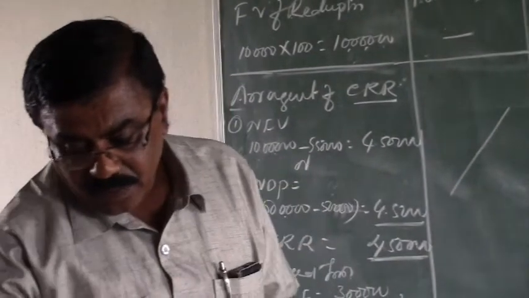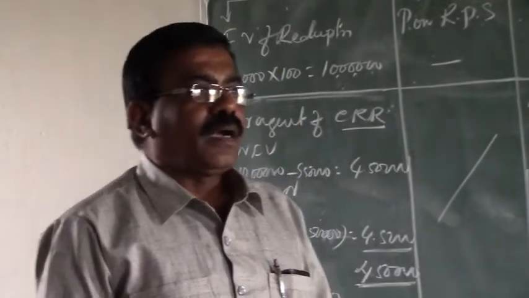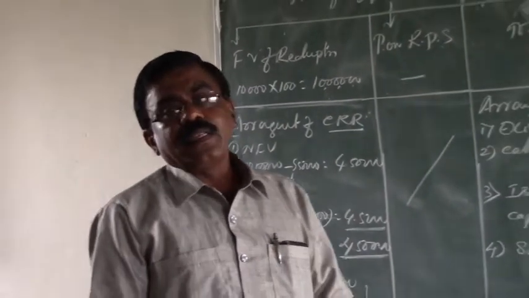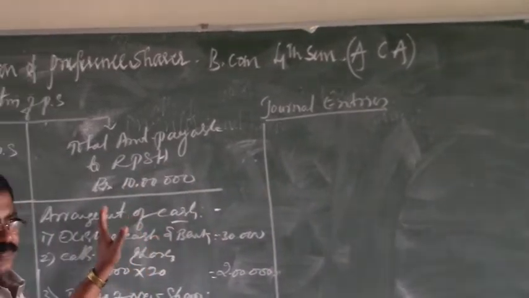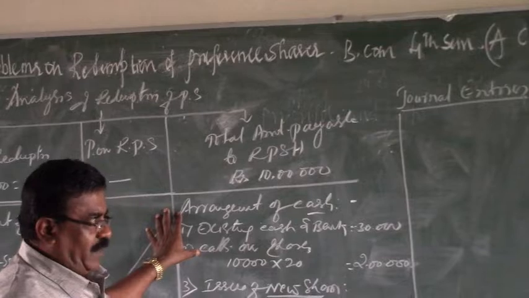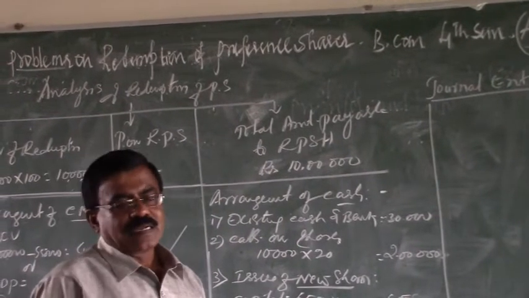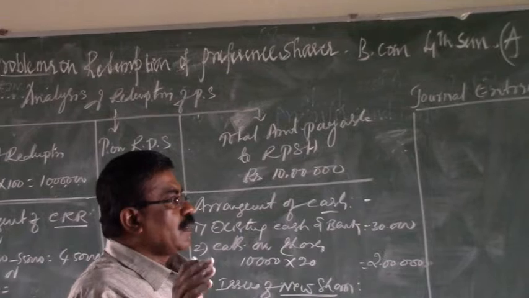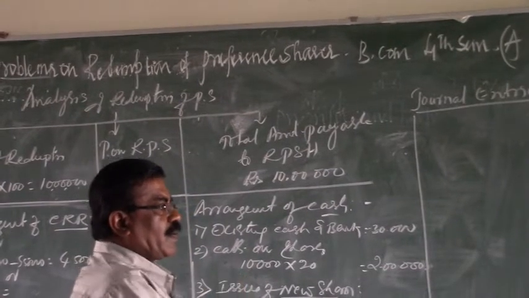After the analysis of redemption of preference shares, next we have to pass journal entries, and it is also possible for us to prepare the new balance sheet. Now, by observing the analytical statement, that is, the analysis of redemption, we can pass the journal entries. Even observation of the problem is not necessary. Just by observing the statement, we can pass the journal entries.